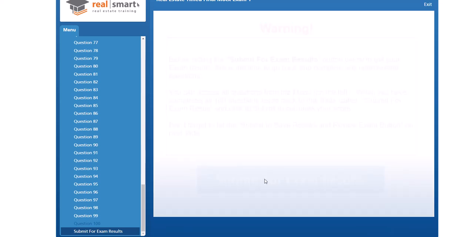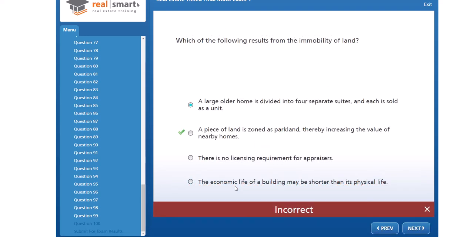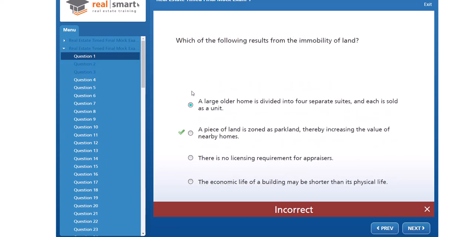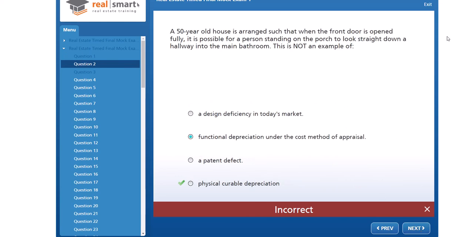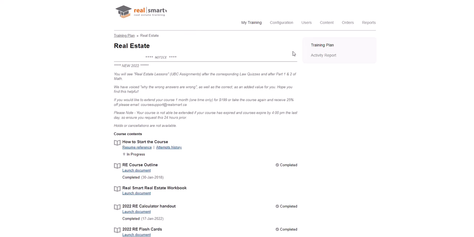And then you'll see your mark. But be really, really careful, because once you see your score, you have to hit submit and save. If you just start going over here looking, your whole exam will be gone, and I can't get it back. So absolutely hit submit and save. Now you can jump around from question to question. And again, we didn't use all the questions, but you'll see what you chose and you'll see the correct answer, and just hit next. All right, so that's just a little bit of a walk around the Real Smart course.